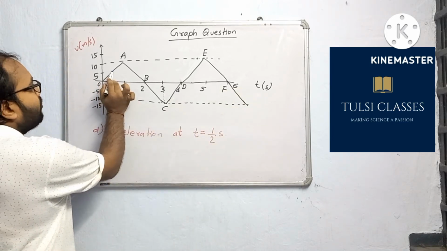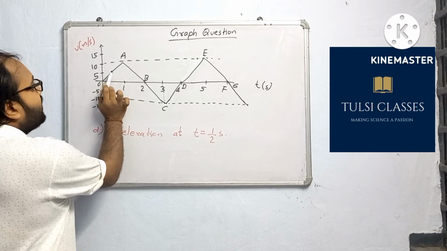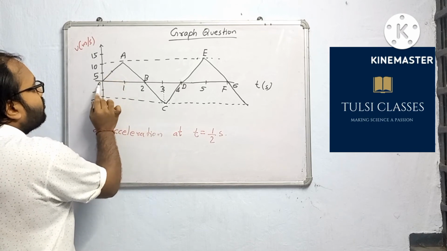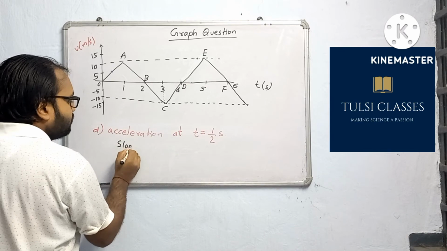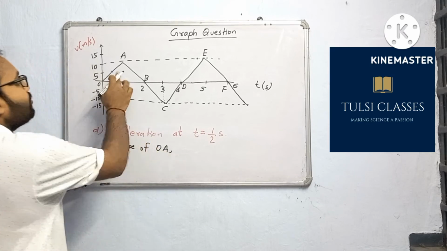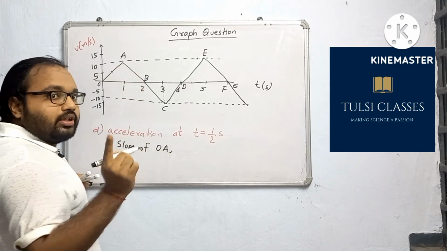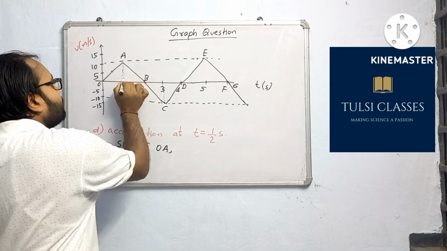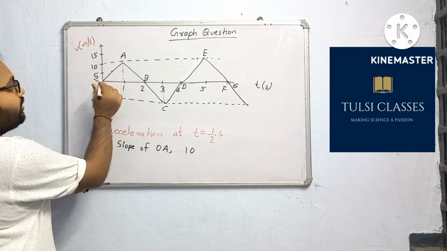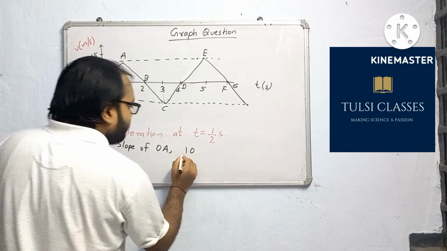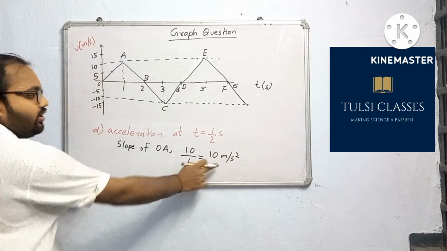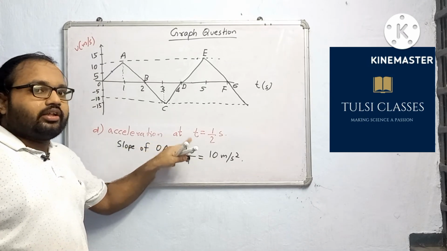So at the point where I have marked blue color, half second is there. At that point what is the slope of the graph? That is, we have to find slope of OA. That will give us our answer. So what is slope of OA? It will be again acceleration, so take care of the sign. In the triangle OAB I am writing 10 divided by 1, which is equal to 10 meter per second square. For acceleration the unit is meter per second square. This is the acceleration at t equal to half second.